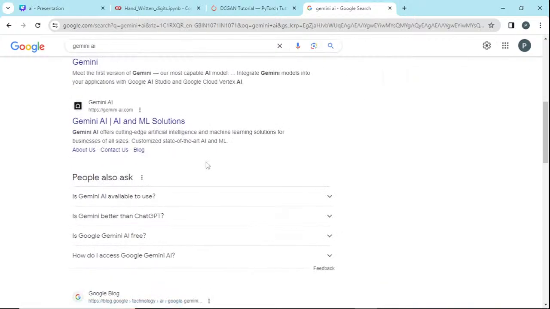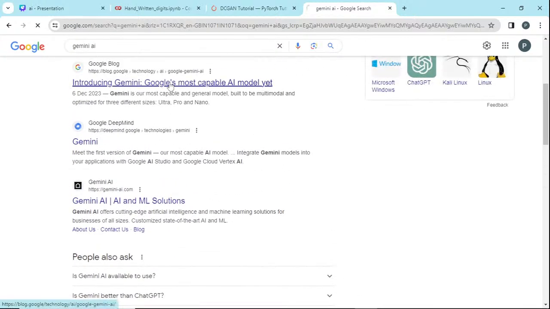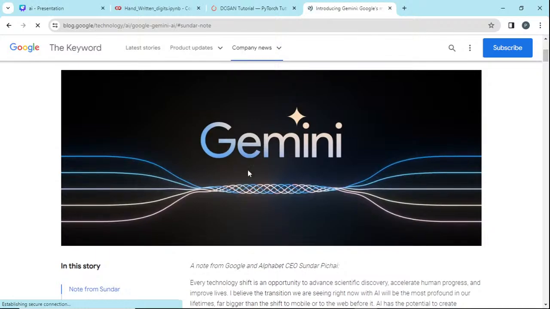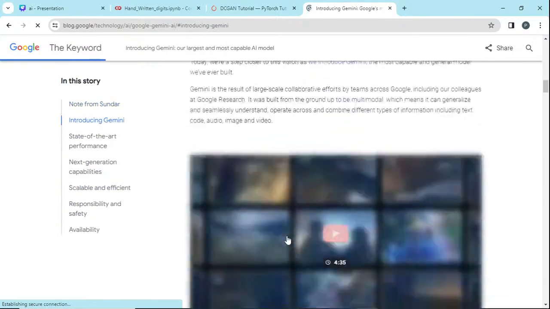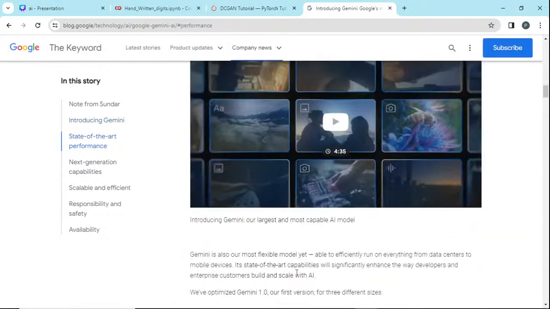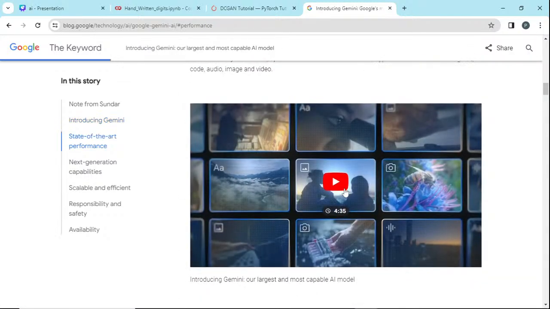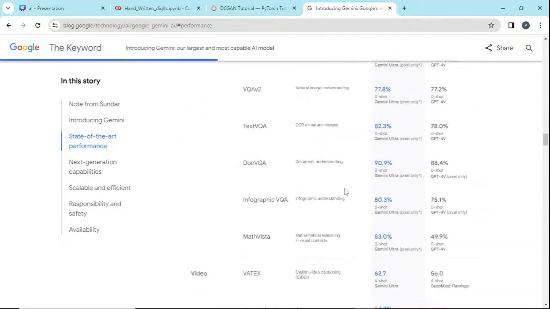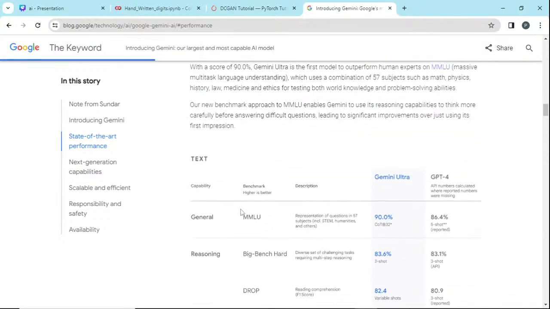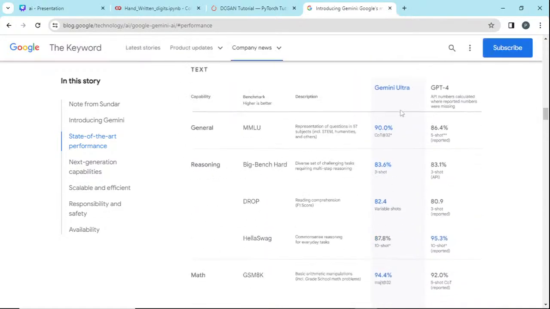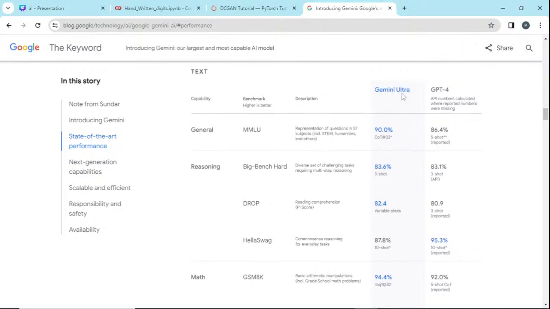So this Gemini AI, you could have seen, was launched just this December. They have introduced something capable of doing a lot of tasks, which is self-aware, it seems. So it is giving you responses from what they have. See here, they have compared the state of the art performance from different models, a comparison of GPT-4 with Gemini Ultra.